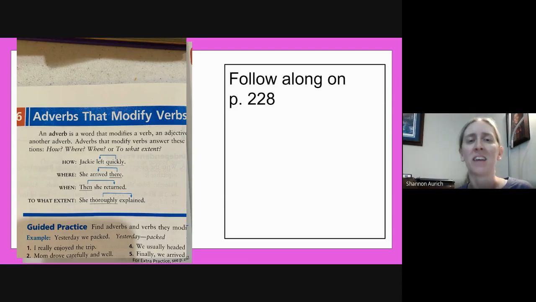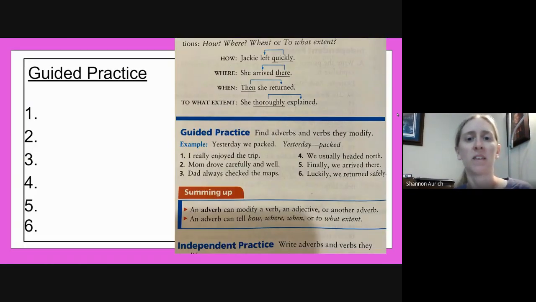And to what extent? She thoroughly explained. Explained is what she's doing. That's the action. To what extent did she explain? Well, she thoroughly explained. Thoroughly is the adverb that describes the verb explain. Let's do the guided practice together.